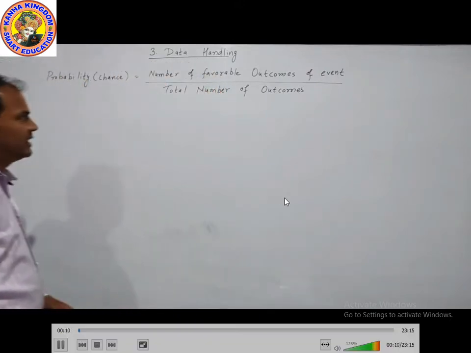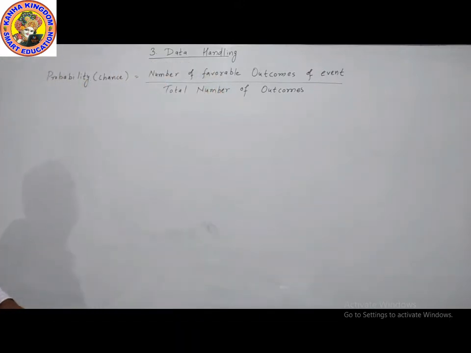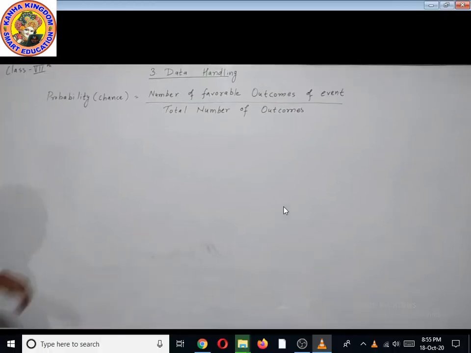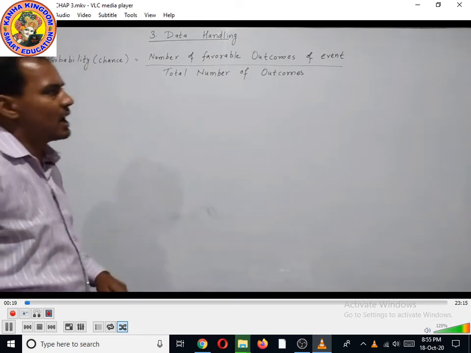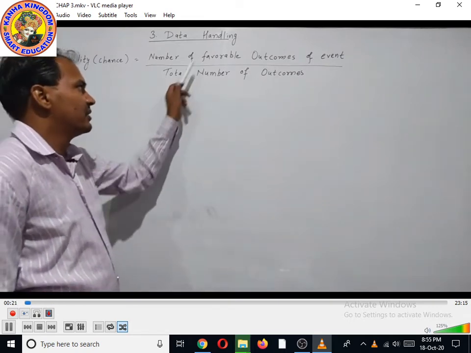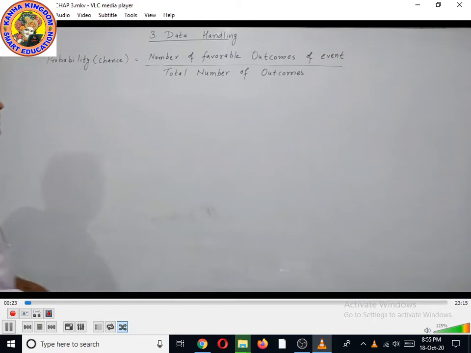Our chapter number 3, data handling. Today's topic is probability. Probability means chance. The formula of probability is number of favorable outcomes of an event divided by total number of outcomes. This is the formula of probability. Now we will take some small examples to understand what probability is.